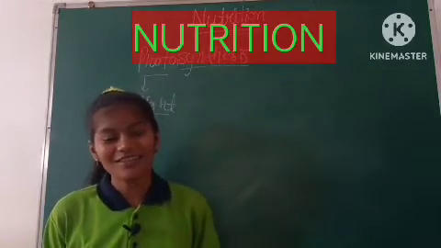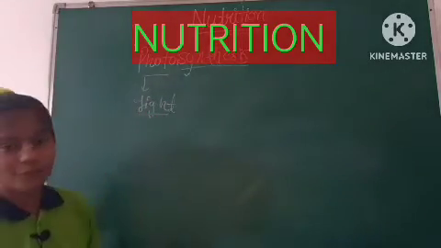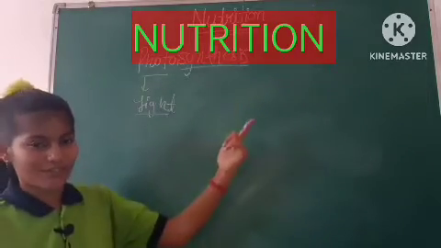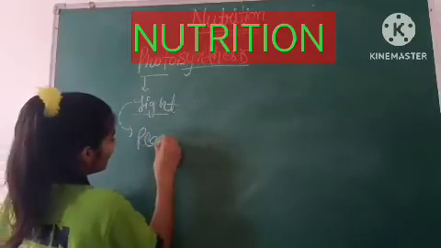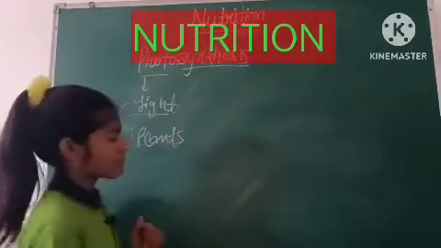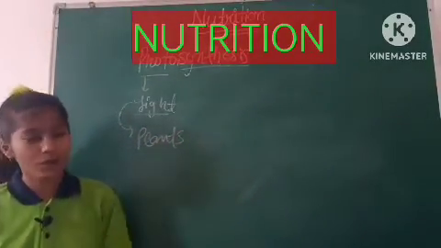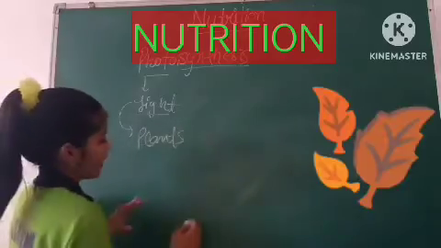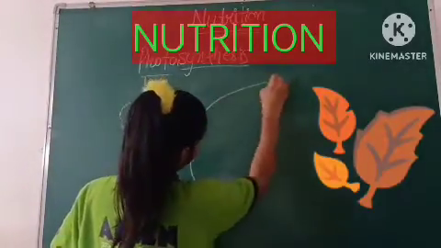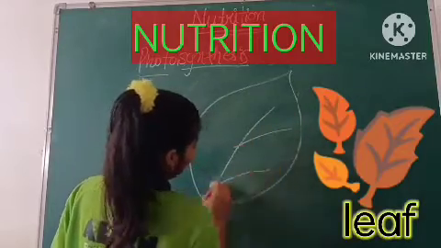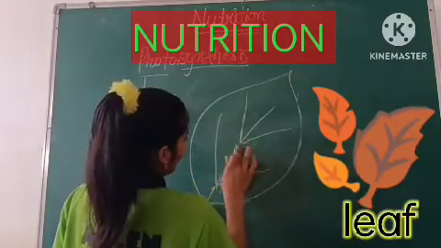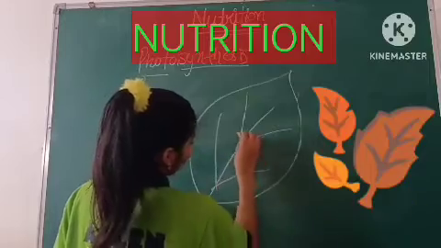So autotrophs make food by autotrophic nutrition through photosynthesis. They are the amazing plants. In this process, what happens? Let's make a diagram of a leaf, because it is said that the leaf is the kitchen of plants.